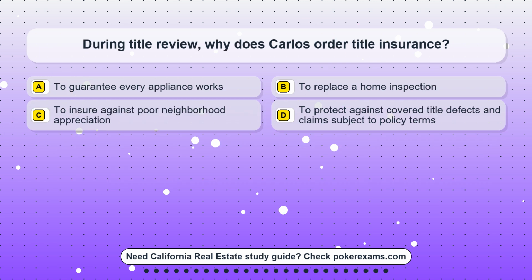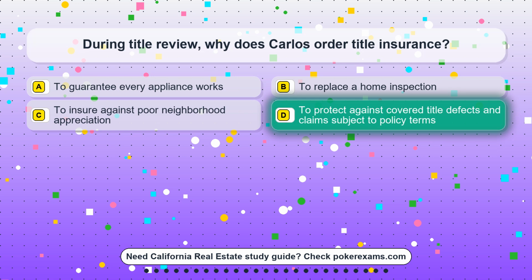Question 7. During title review, why does Carlos order title insurance? Option A. To guarantee every appliance works. Option B. To replace a home inspection. Option C. To ensure against poor neighborhood appreciation. Option D. To protect against covered title defects and claims subject to policy terms.